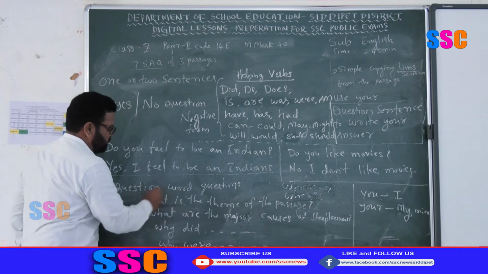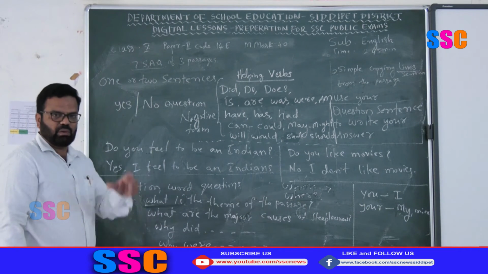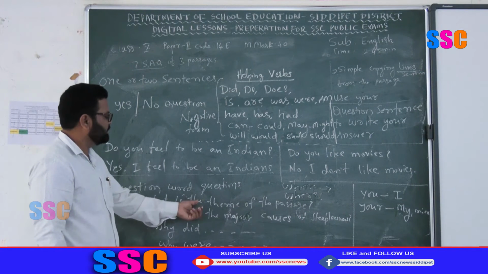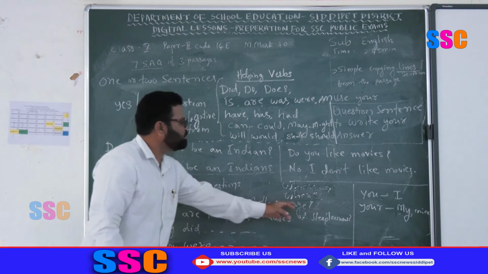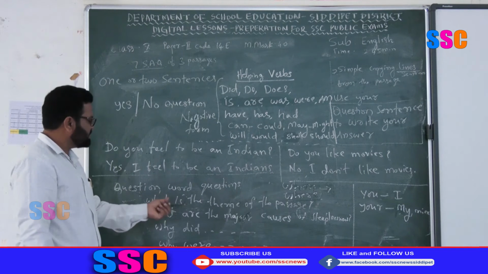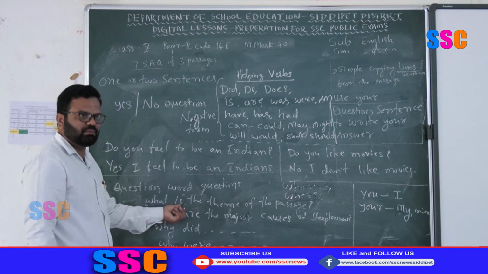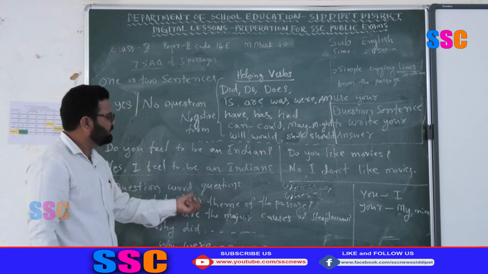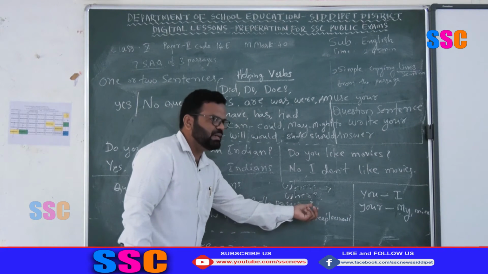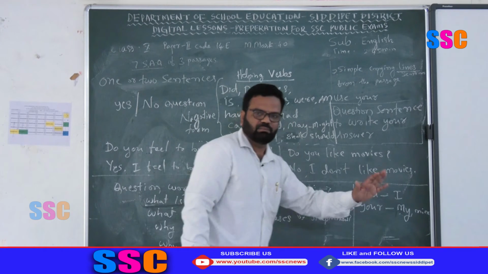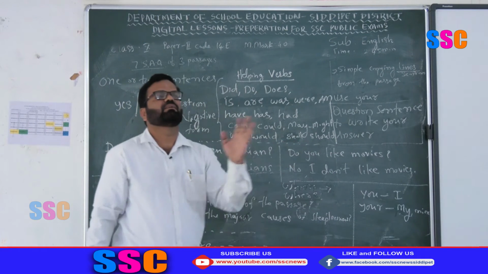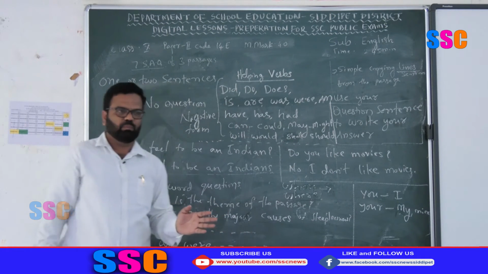Just remove them, and begin your answer from here with a capital letter: The theme of the passage. What was the be form here? Is. So your answer should be like this: The theme of the passage is dash. What is the theme in the passage? Find it and write the answer. You will get accurate marks.